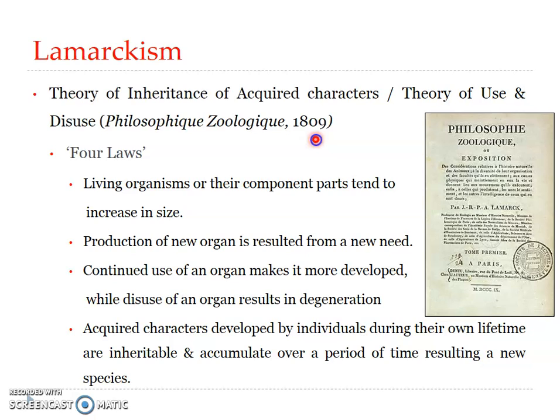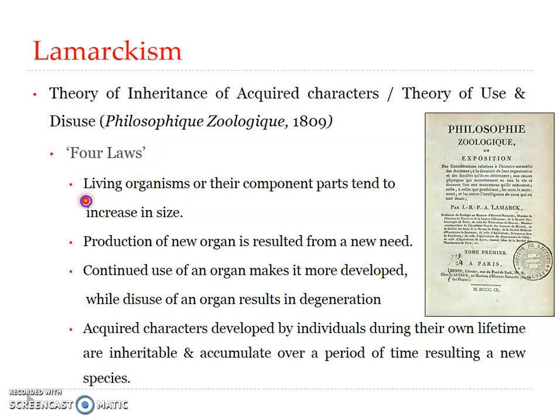He recognized a fundamental continuity in the diverse kinds of animals and believed that there had been progressive development in form and structure during the course of formation of a new species. His views, as mentioned in the theory of inheritance of acquired characters, can be summarized in the form of four laws.